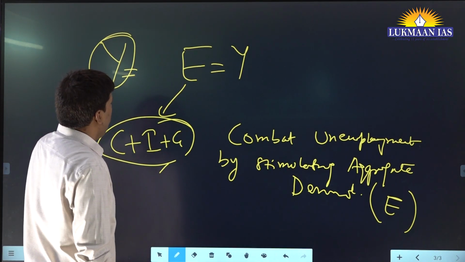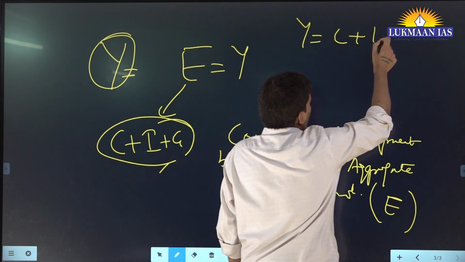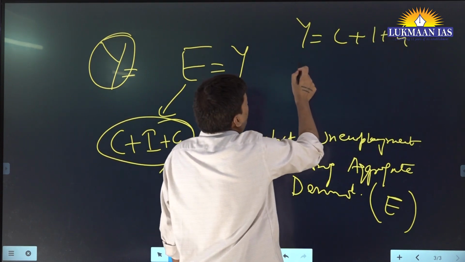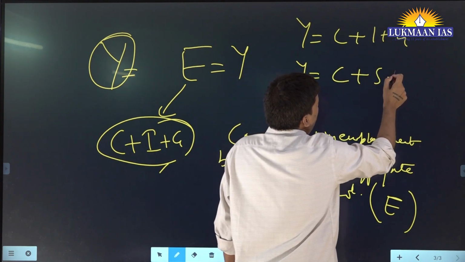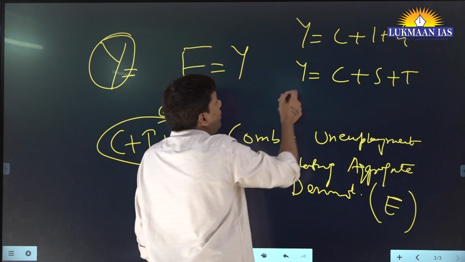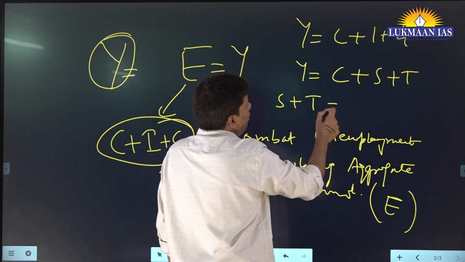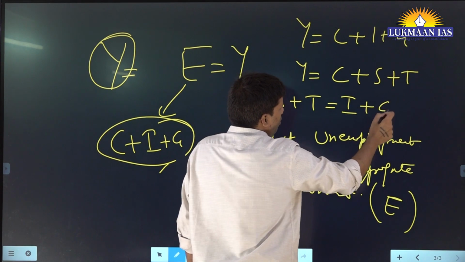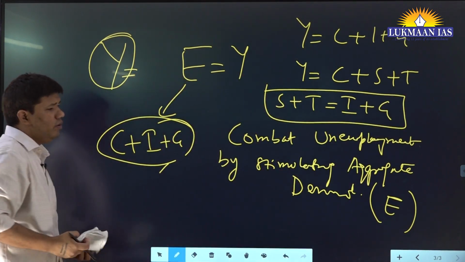Given this background, you also know this equation: Y is equal to C plus I plus G. And you also know Y is equal to C plus S plus T. Now you compare these two equations, so you will say S plus T is equal to I plus G. Please note it down, this is important. Your saving plus tax is equal to investment plus government spending.